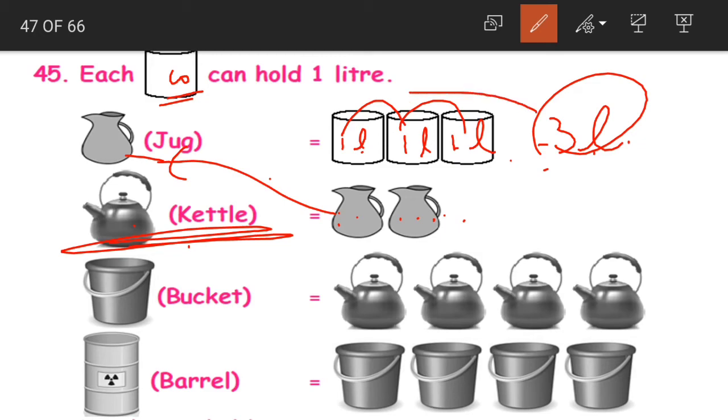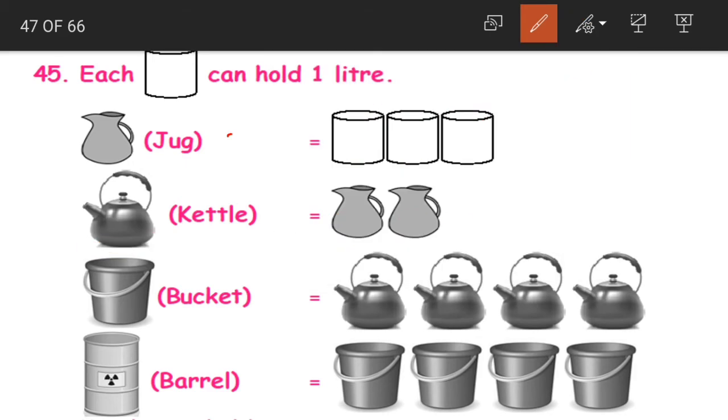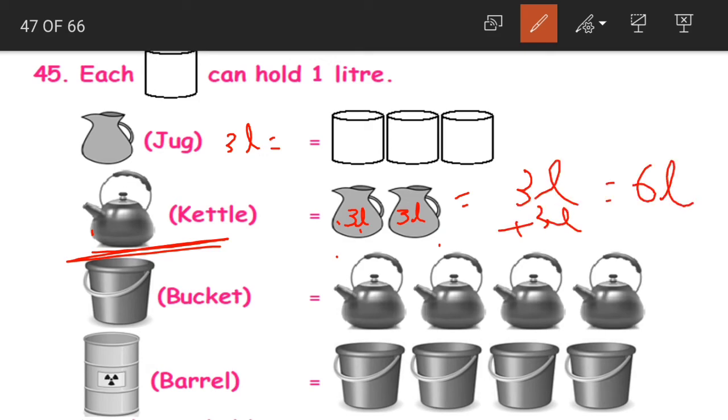What is this 3 liters? It is the capacity of 1 jug. The capacity of 1 jug is 3 liters. But what should we find out actually? Should we find out the capacity of jug? No. The capacity of jug is 3 liters. We want to find out the capacity of kettle. Now for kettle we are having 2 jugs. This is 3 liter and again 3 liter. So what will be the total capacity of the kettle? 3 liters plus 3 liters, that is equal to 6 liters. The capacity of kettle is equal to 6 liters.